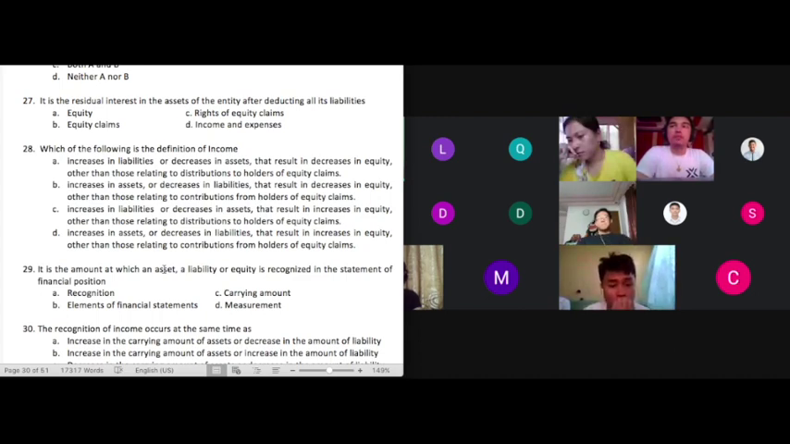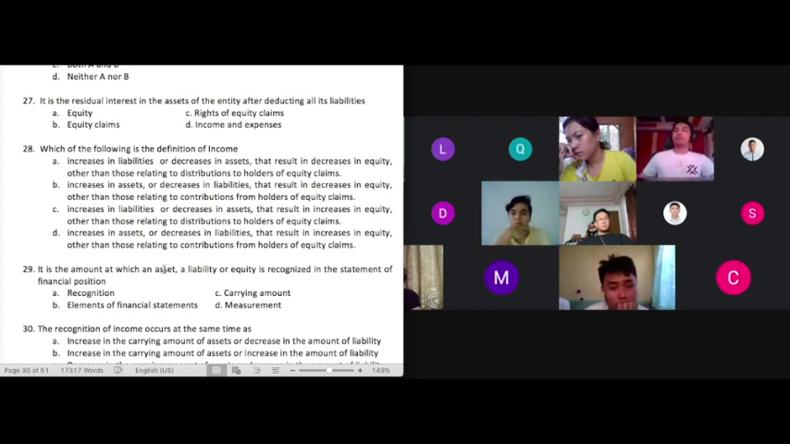For example, your assets increased, but the only reason that your asset increased is because the owner of the company made an additional cash investment. If an owner makes an additional cash investment, will the assets of the business increase? The answer is yes. Their cash will increase. But does that represent an income? No, because the increase in your asset came from the owner class or the provider of the capital.